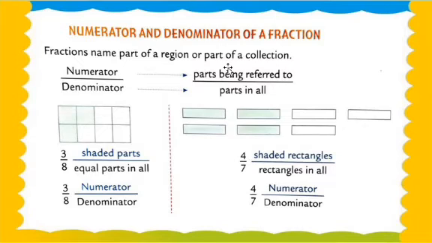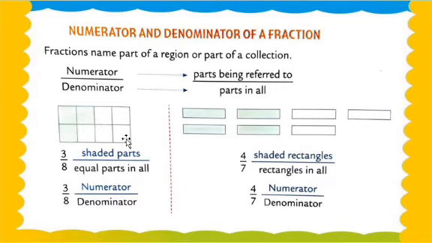Fractions name a part of the region or part of a collection. Numerator or denominator. Numerator means what? Parts beginning refer to. And denominator means what? Parts in all. Now let's check the blocks. 1, 2, 3, 4, 5, 6, 7 or 8. There are total 8 blocks. So that's why we are writing 8 in the denominator.